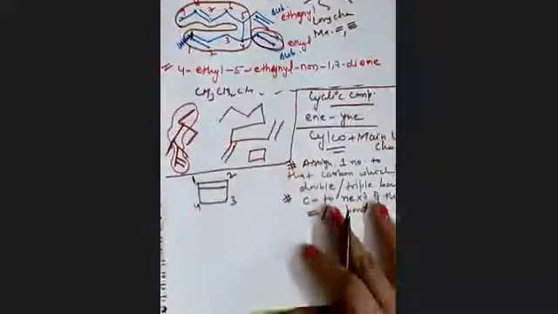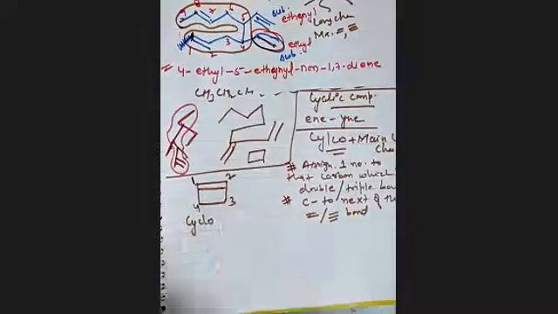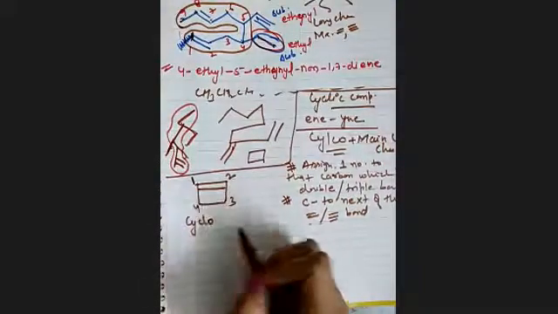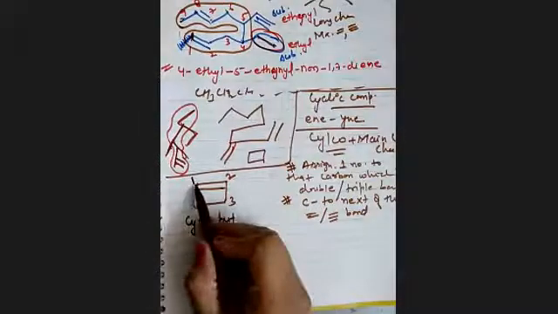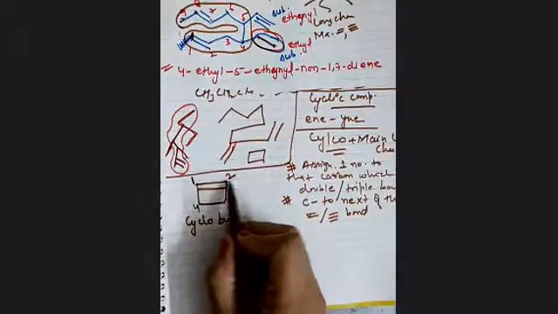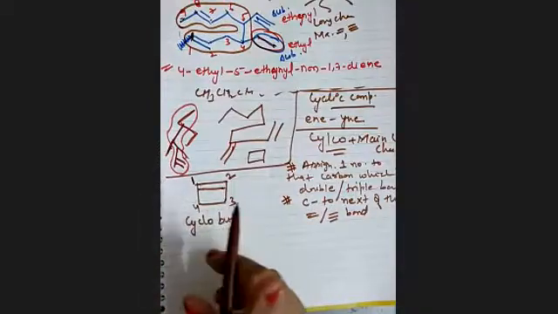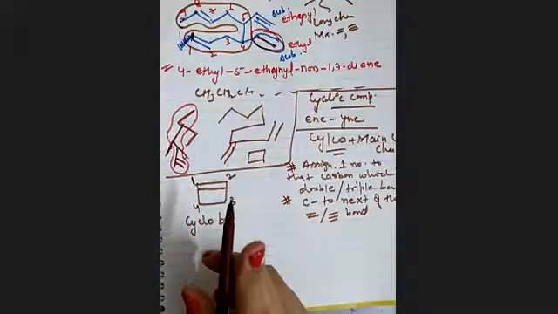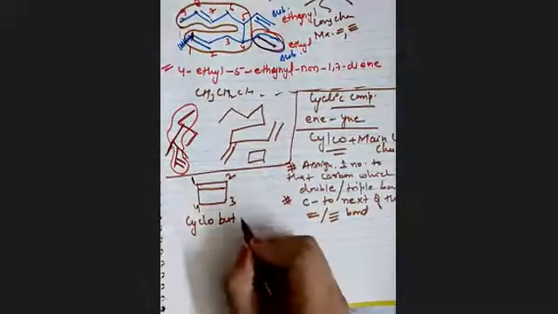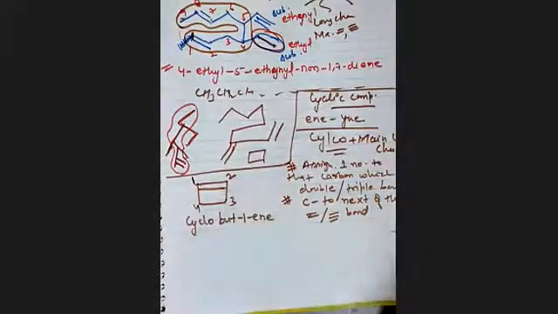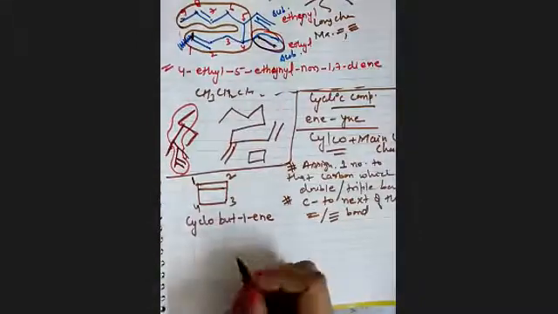What will be the nomenclature? Cyclo. 1, 2, 3, 4. 4 means but. And on the first carbon we have a double bond. We will not mention both the carbons, only we will mention the starting one. Clear? Okay. So this will be cyclobut-1-ene. Is this clear? Okay. Let me just give you one more example.